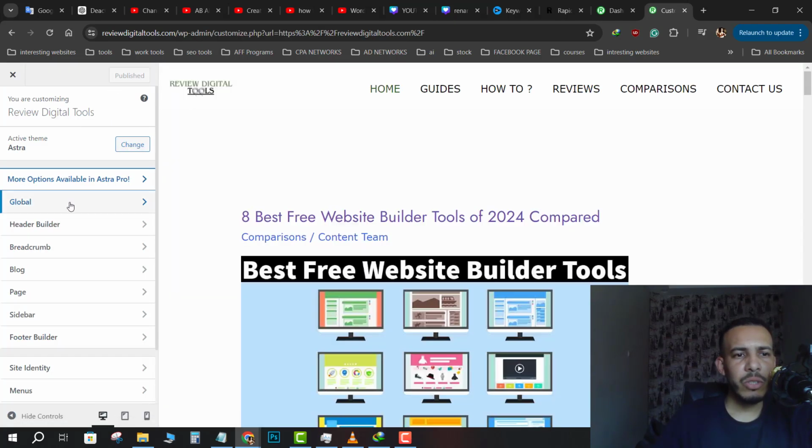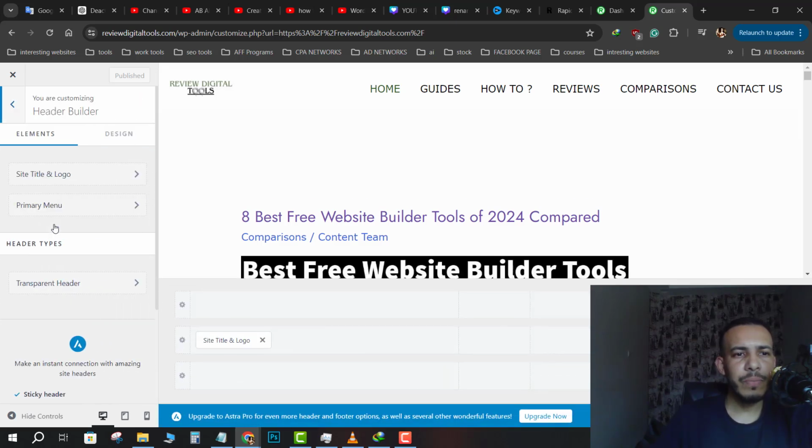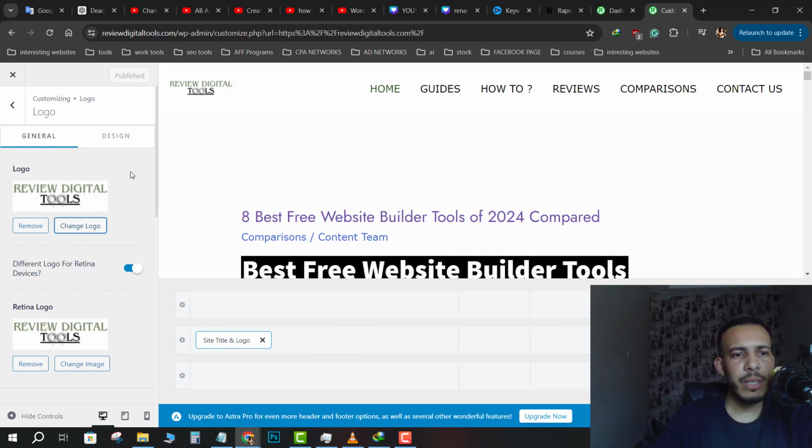After that, just click on header builder. Click on it. And as you can see here, site title and logo. Click on it. And from here, you can remove it or you can change it. For me, I will change it.